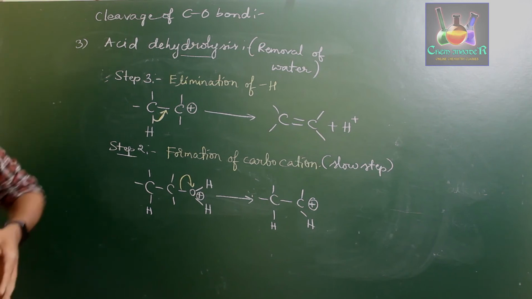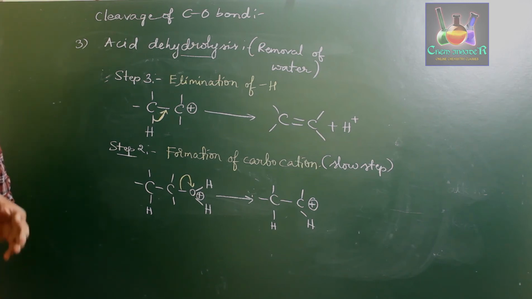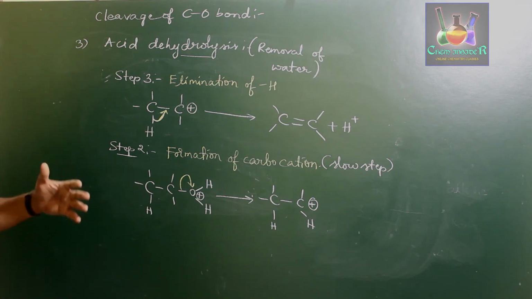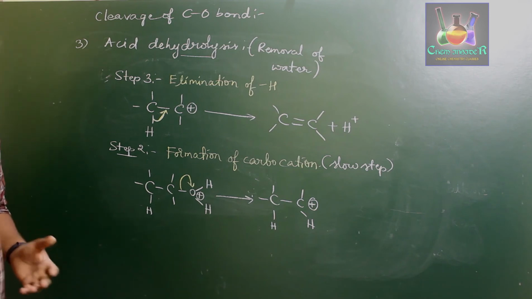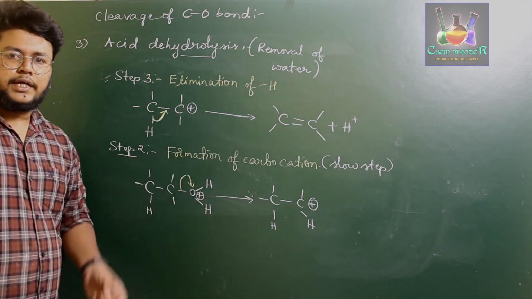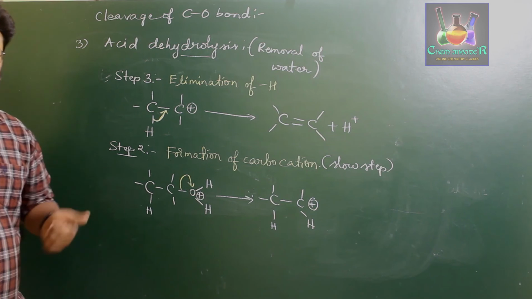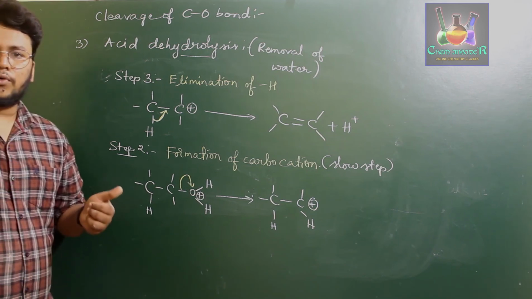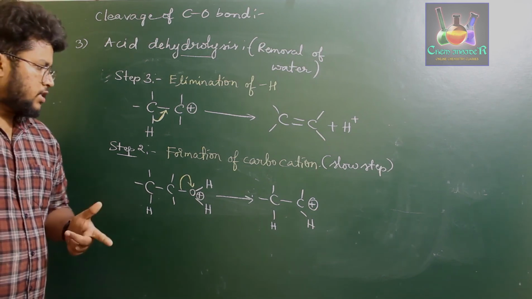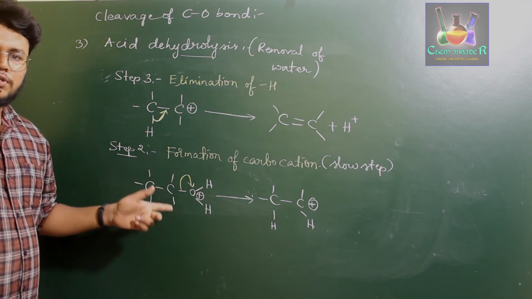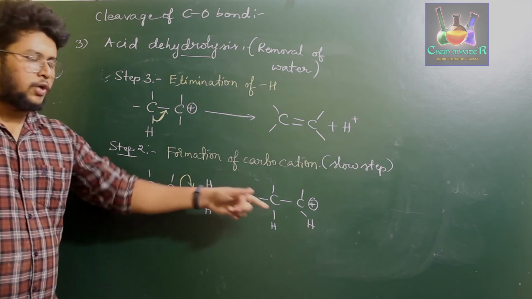So what happens here? When alcohols are treated with concentrated acids, such as protonic solvents, they undergo dehydrolysis to form alkene. It takes place in 3 steps. In step 1, there is a formation of protonated alcohol. In step 2, protonated alcohol loses a water molecule to form a carbocation.